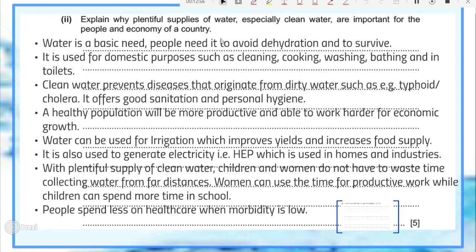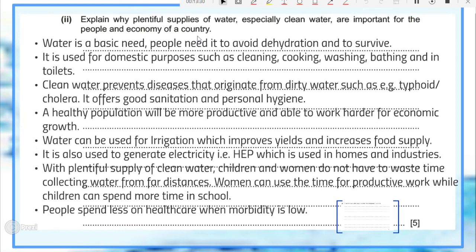The English is very simple, and always take time to read and understand the question, interpret it before you go ahead and answer. So you can see it says explain why plentiful, large amount of water, and they go ahead to say especially clean water. So there are two aspects of this question: plentiful supply and then clean water. How is it important for both people and the economy? So we notice that we're going to have a broad range of answers.